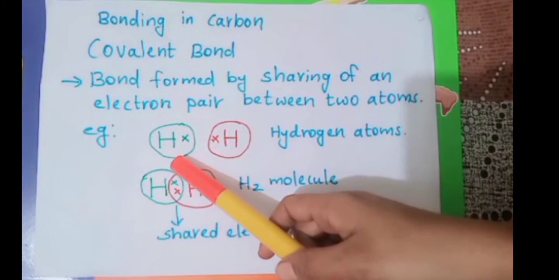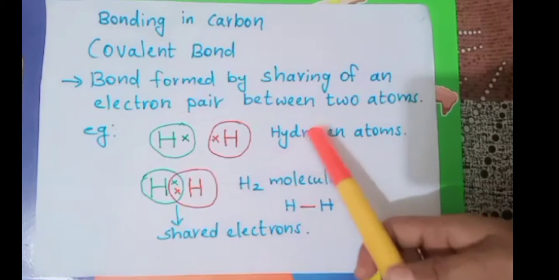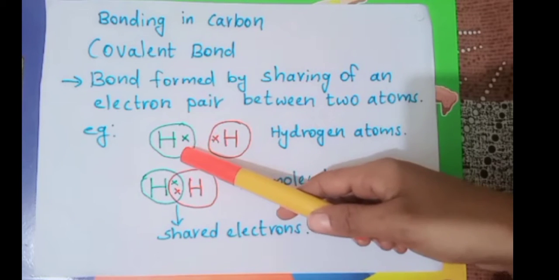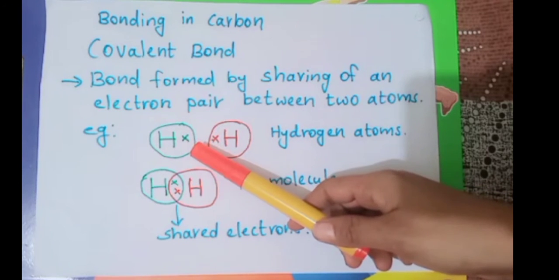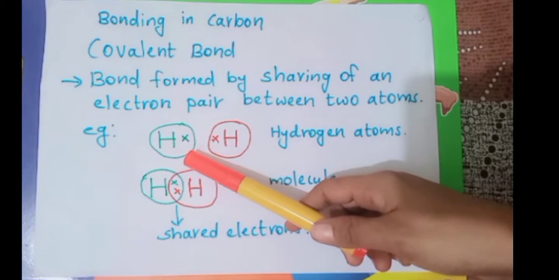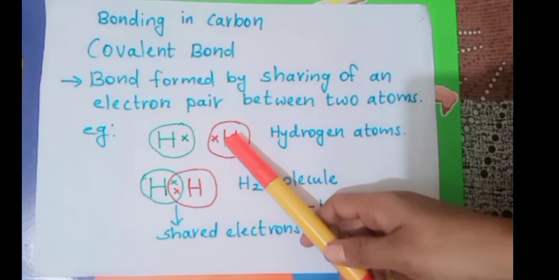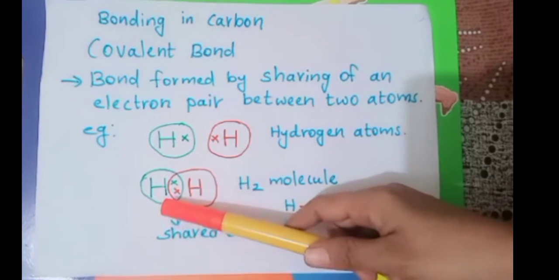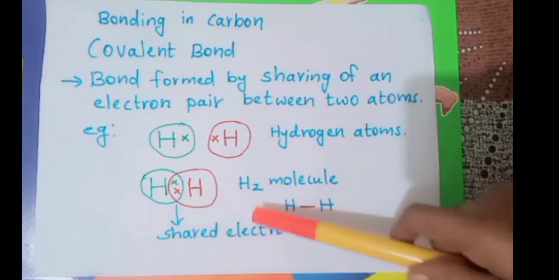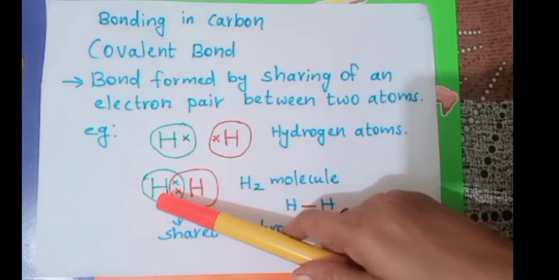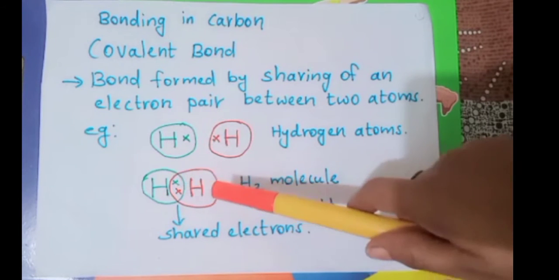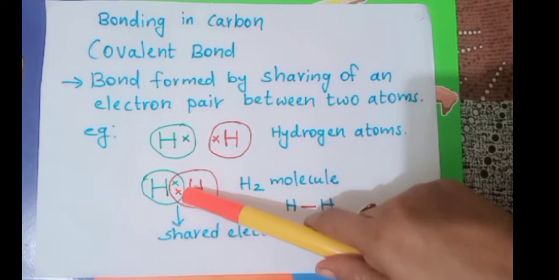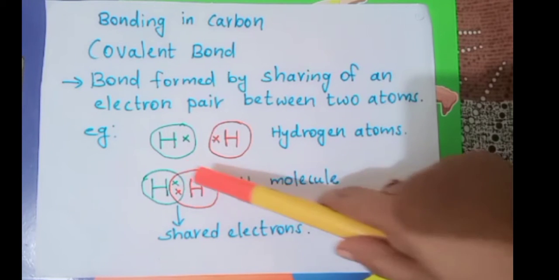For example, look here, we are discussing the formation of the hydrogen molecule. We know that a hydrogen atom has only one electron in its shell, and that is the outermost shell. Here there are two atoms of hydrogen, and we are representing them with two colors to understand it easily. Look at how the molecule of hydrogen is formed. The first hydrogen atom has one electron, and the second hydrogen atom has one electron. These two electrons are shared between them.